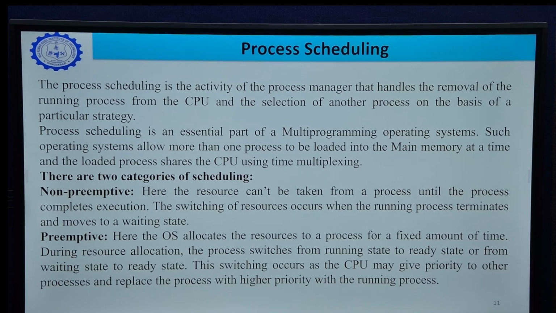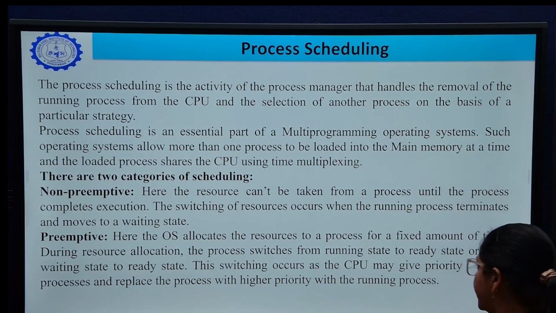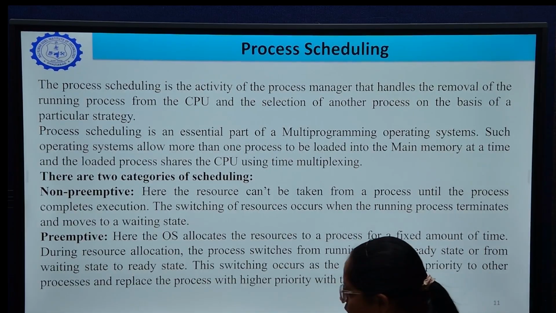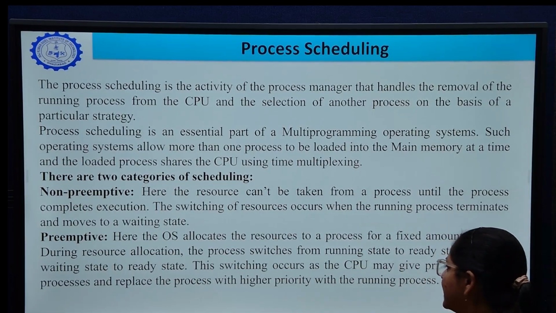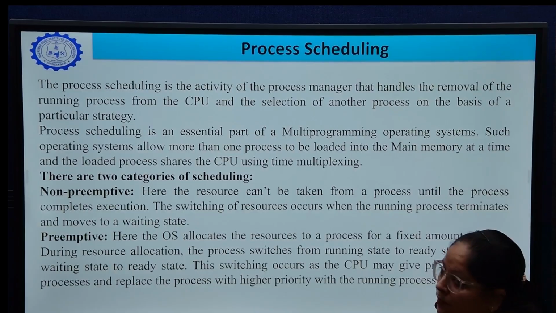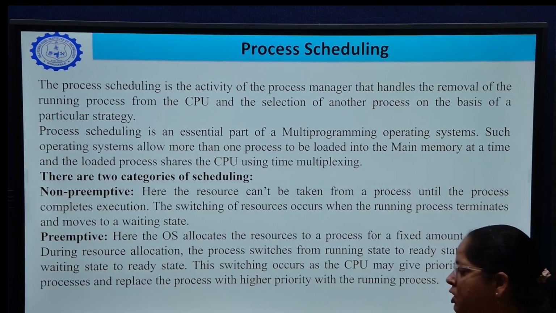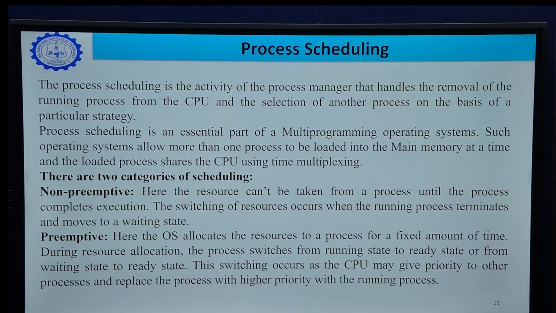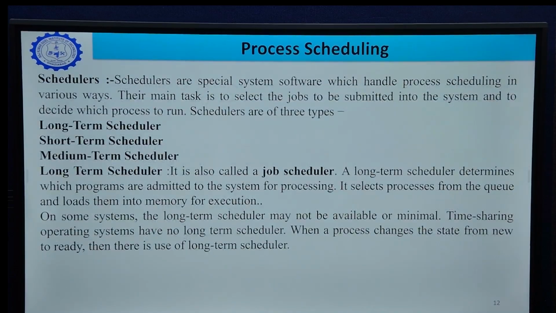While if we are using preemptive CPU scheduling, the OS can allocate the resources to a process for a fixed amount of time. During resource allocation, the process switches from running state to ready state or from waiting state to ready state. This switching occurs as the CPU may give priority to other processes and replace the running process with one of higher priority. So that means we can preempt the resources forcefully from any process which is in execution.